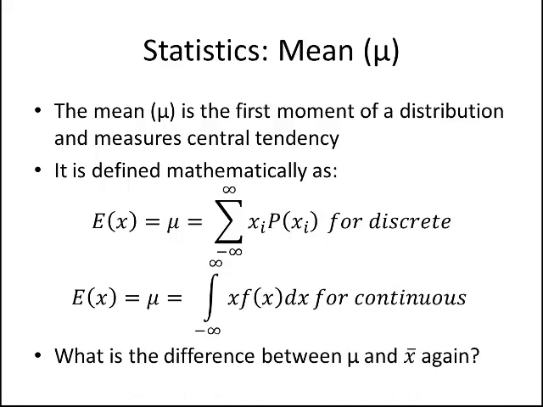Now, an important thing to remember again: what's the difference between mu and X bar? Whenever we use mu, we're talking about a whole population. We've got all the data. And if we don't have all the data, then we refer to it as X bar.